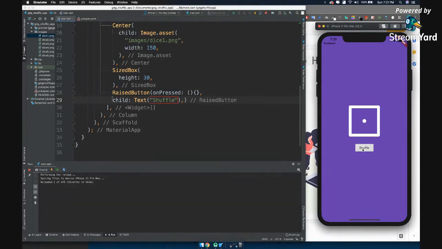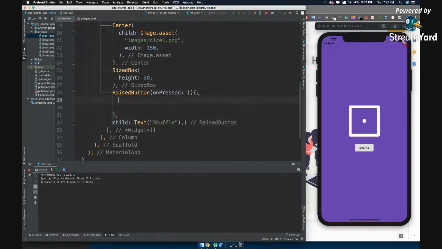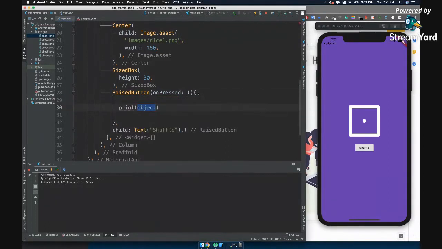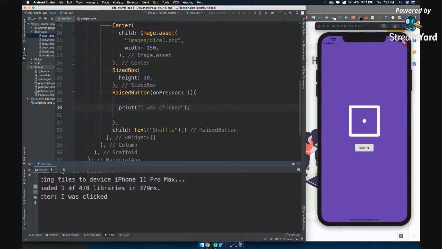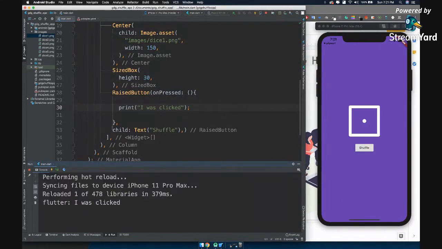All right, so now let's see if it is working or not. How will we see that? Let's add a print, and let's say I was clicked. Let's add a semicolon over here. Once I click on shuffle, you will see a print statement in the console. Let's hot reload, and let me click it. I can just make this bigger. So you can see I was clicked. Let's hot reload and press shuffle again. See, I was clicked again.